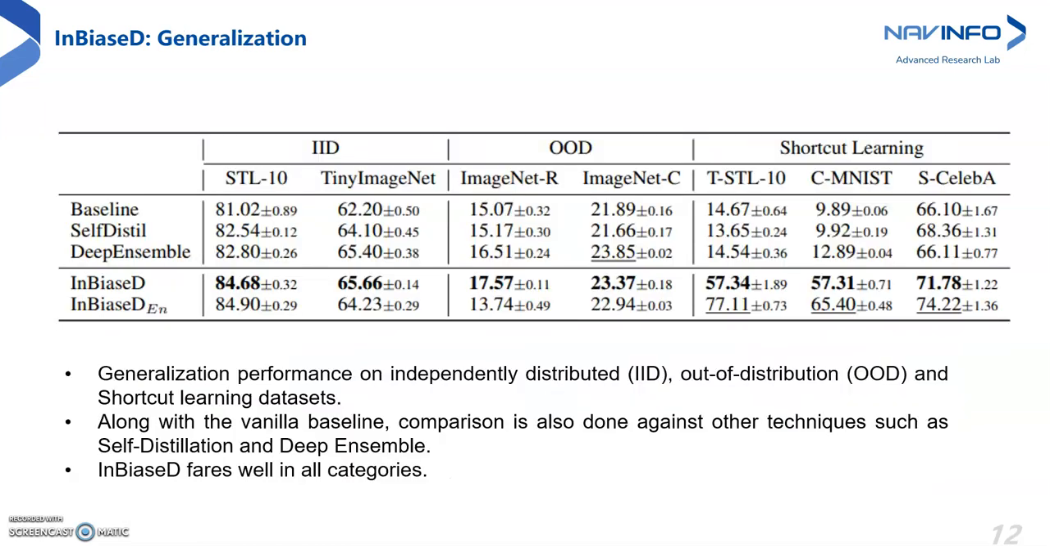Finally, we tabulate the generalization performances on multiple datasets belonging to IID, or independent and identically distributed, OOD, which is out of distribution, and shortcut learning distributions. We also compare against other techniques used in literature to improve generalization, such as self-distillation and deep ensemble. InBiaseD performs comparably or higher on all the datasets, while on shortcut learning, the improvements are more significant and prominent.